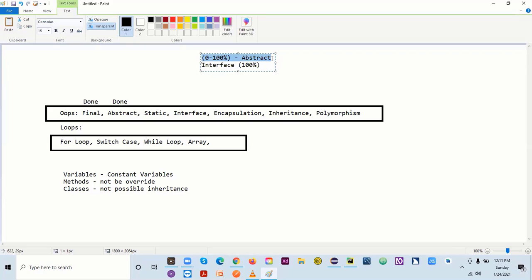But when we talk about interface, all my methods under that interface will be abstract by default. We cannot have any method with a body if I use the interface. So security-wise it's 100% safe, because you will not have a body for any method. But in an abstract class, we can have a method which has a body, or a method which doesn't have a body.